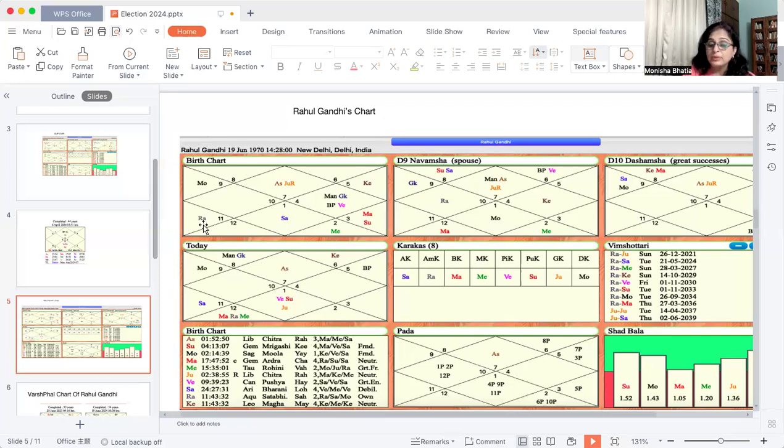So Saturn, being the trine lord, is sitting in the Kendra house, although it is debilitated, but the debilitation is getting cancelled by being in the Kendra. So this period will be a turning point for Mr. Rahul Gandhi. And now let's look at his